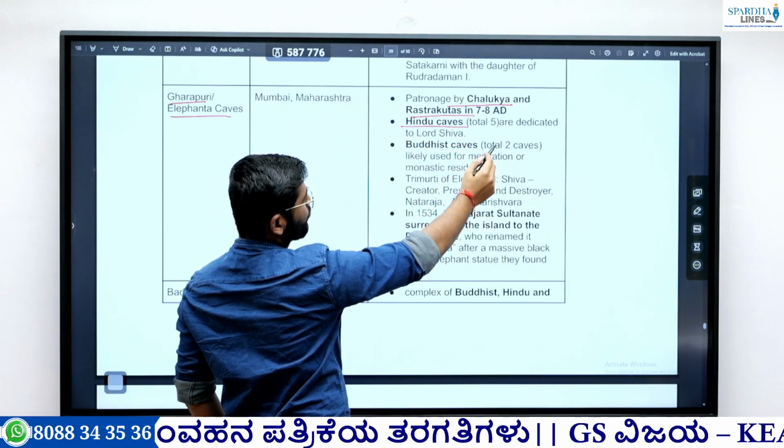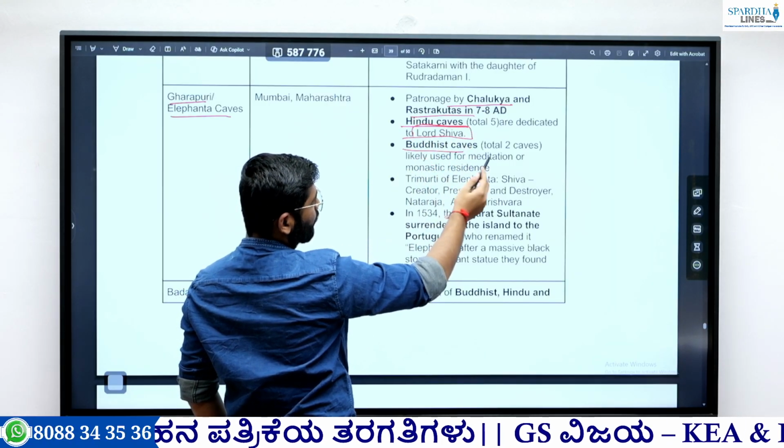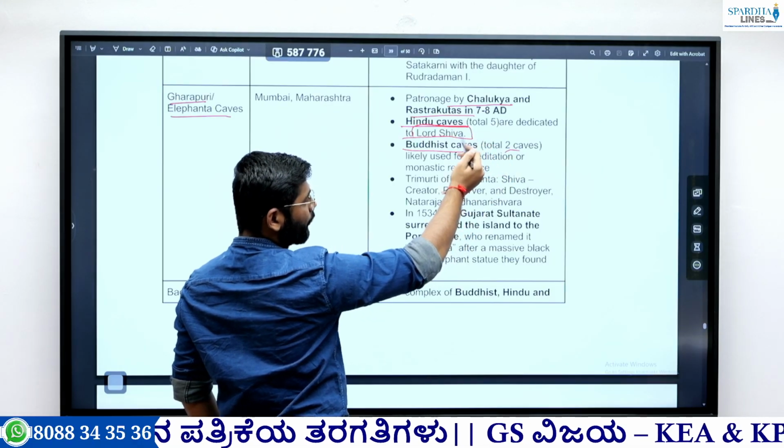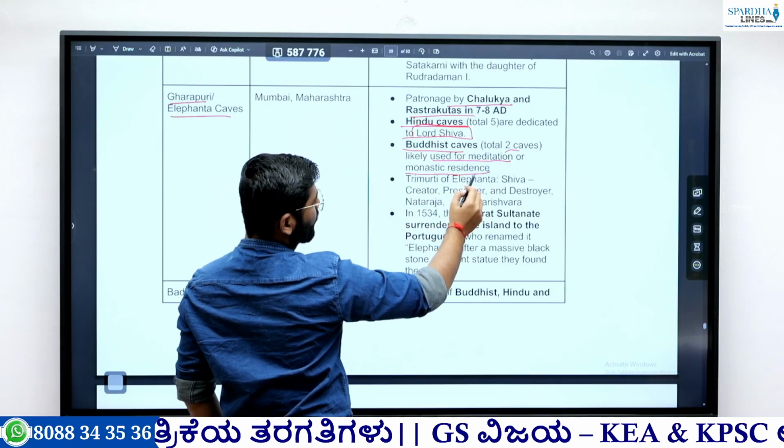So there are Hindu caves that are dedicated to Lord Shiva. Okay. Then Buddhist caves. There are two Buddhist caves and five Hindu caves. The Buddhist caves were used for meditation or monastic residence.